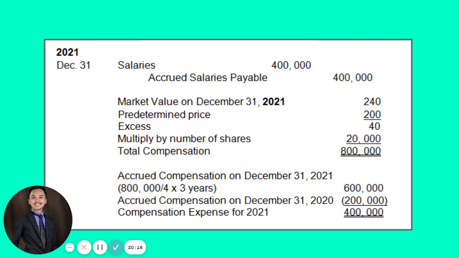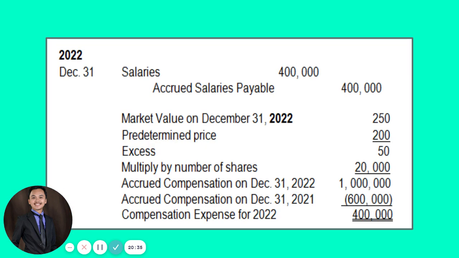All right? But if the problem would ask you how much is the salaries expense to be recognized on December 31, 2021, so therefore you will be answering salaries only for 400,000. Okay? The salaries that is only recognized on 2021. Okay. So let's continue for the last year. In the last year, wherein it is also the exercise date, your journal entry would be debit to salaries expense for 400,000, credit to accrued salaries payable of 400,000.